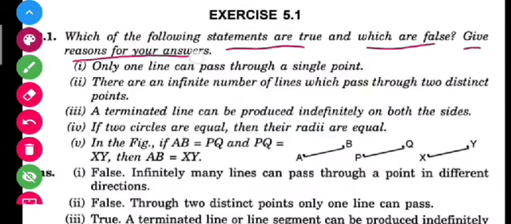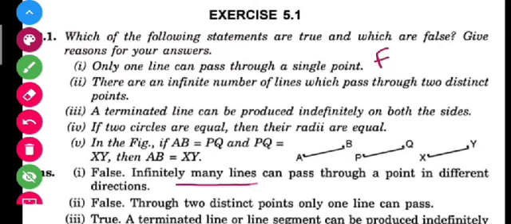Okay students, just think about it. Here a line is given, here a point is given. How many lines can pass through a point? I think I told you that infinite lines can pass through a single point. So this is false. And what is the reason here? Infinite lines can pass through a single point. Okay, now let's move to our second part.